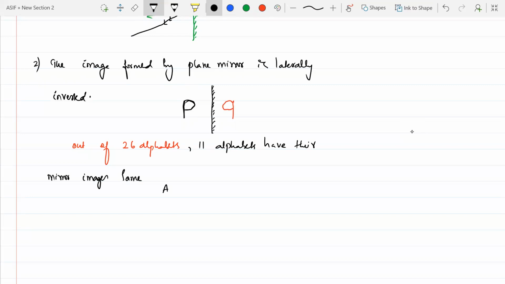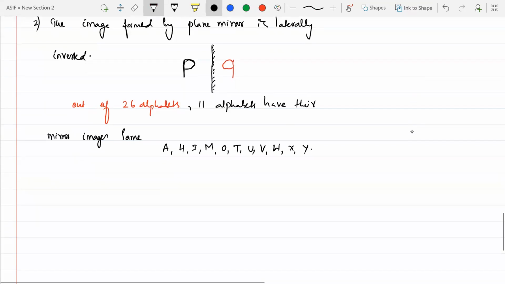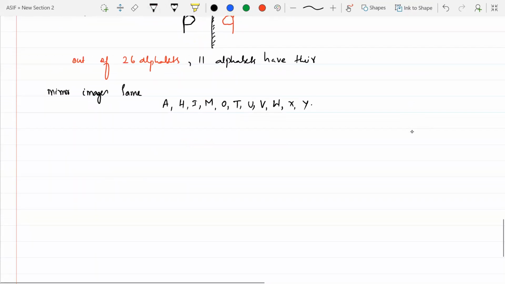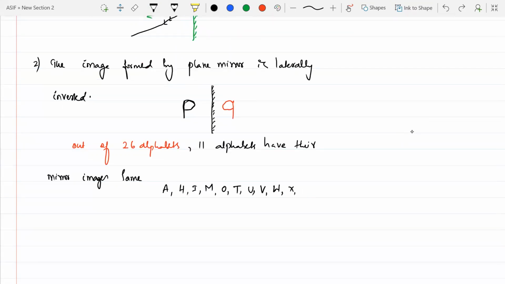One is A, another is H, another is I. Next one is T, O is also the same, U, V, W, X and Y. These are the letters which have the mirror images the same. Is that clear? Will Y change? If you write Y straight, with the lower part straight, it will not change.